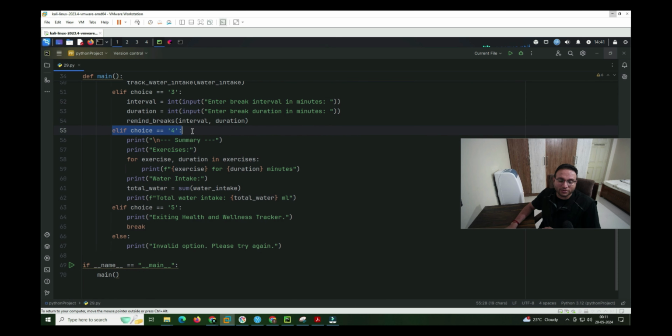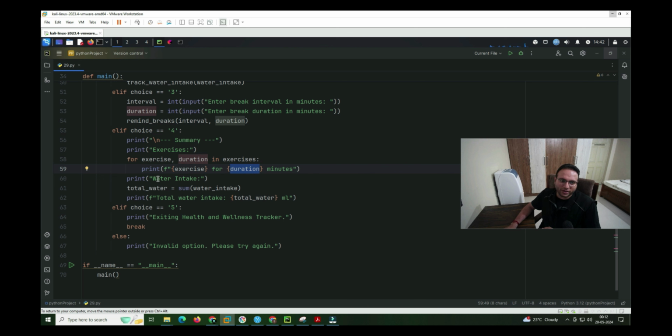Now going to the next section, where the person has selected option 4, and in that case we are looking for the summary. We fetch the information from the exercises, whatever exercises the user did, which gets captured inside the list. The exercises and the duration get mapped over there, captured, and printed. For example, cardio for 1 hour, or skipping, something else. That type of exercise we can mention over here.